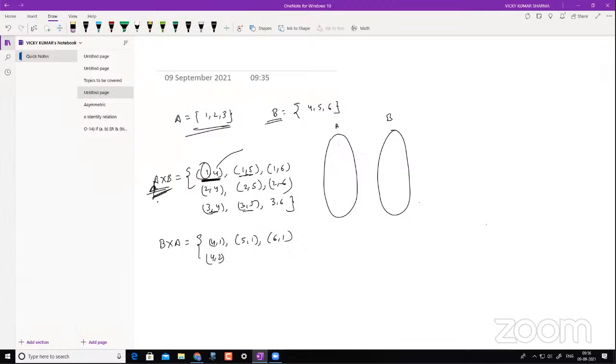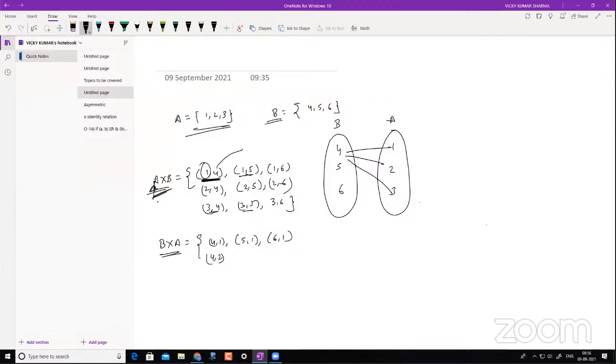Now I have to take B here and then A here: this is 4, 5, 6, and this is 1, 2, 3, right? So this is reversed completely. What I have to do is just map the way we did it earlier, right? So this is how we obtained B cross A.